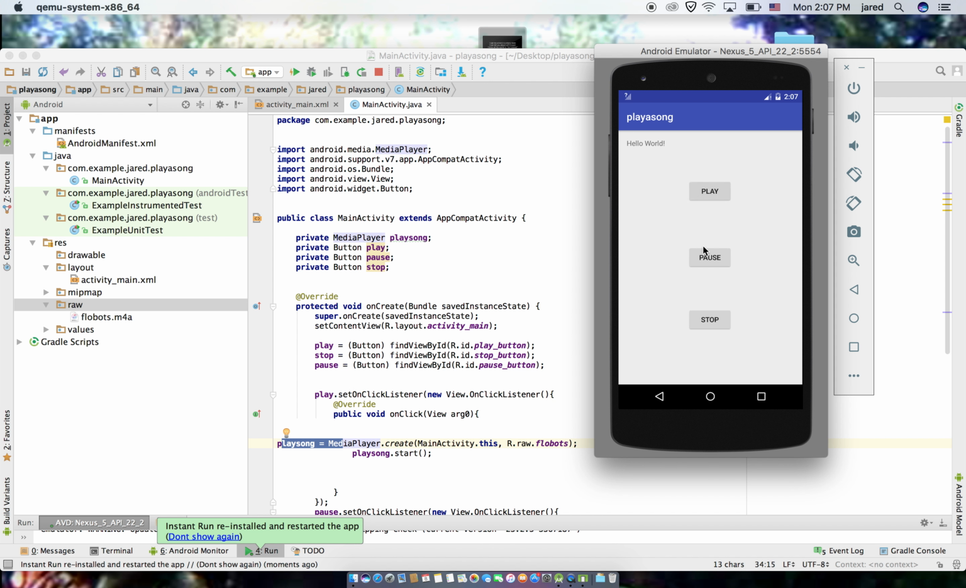Pause. Well, I've got the pause and stop button mixed up, but as you can see, if you were to swap those around, it would work perfectly.